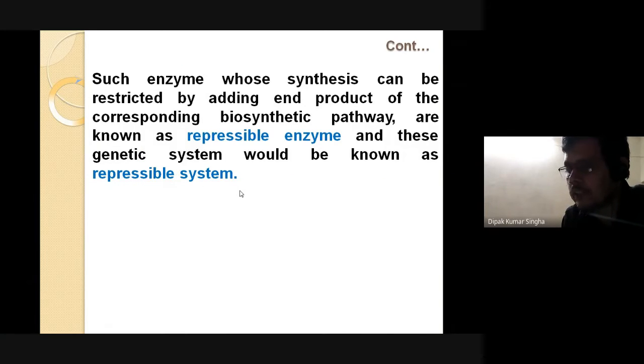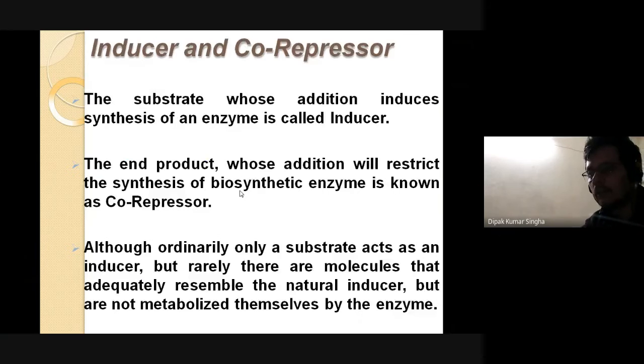Such enzymes whose synthesis can be restricted by adding the end product of the corresponding biosynthetic pathway are known as repressible enzymes, and this genetic system is known as the repressible system. Obviously, if this beta galactosidase continues, the glucose will be broken down. But with an excess amount of glucose, the repressor molecule comes and down regulates it, so the catabolic process is reduced.